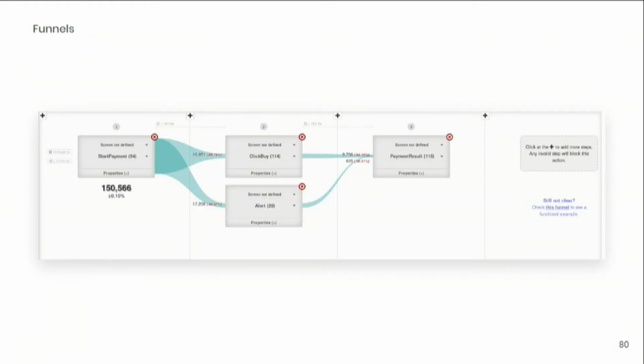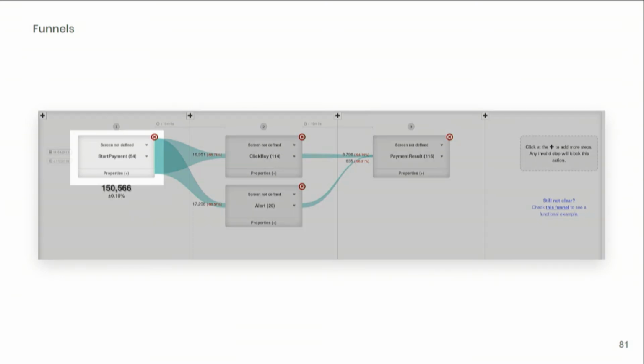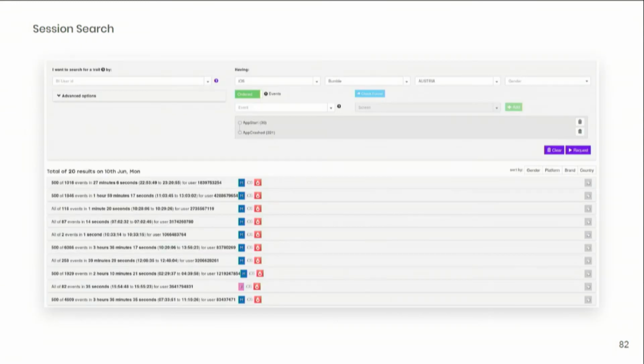The next thing is something we call funnels. For example, you can define a funnel in terms of events that happen to a user, and you can actually see and compare different funnels here. This particular funnel is a payment funnel. It's defined in 3 events: start payment, click buy, payment result. But some people somehow drop off, so we want to see why they drop off and how many of them do it. This allows us to investigate those things. Here you see we define it in terms of a start payment event.